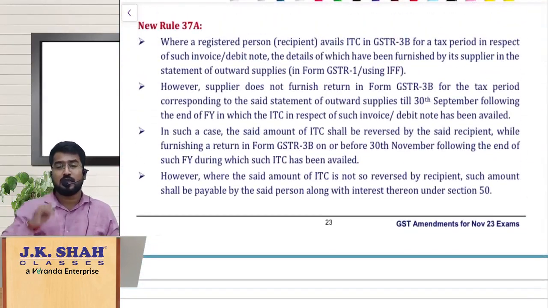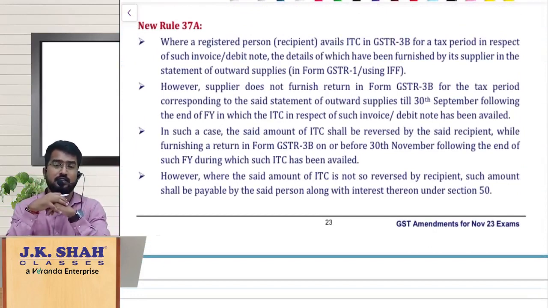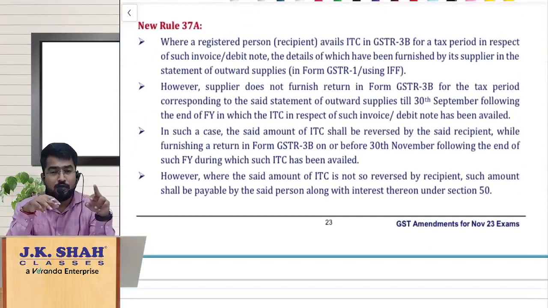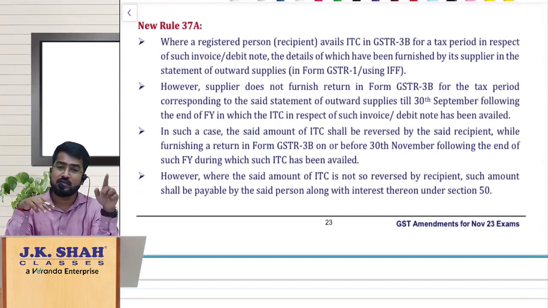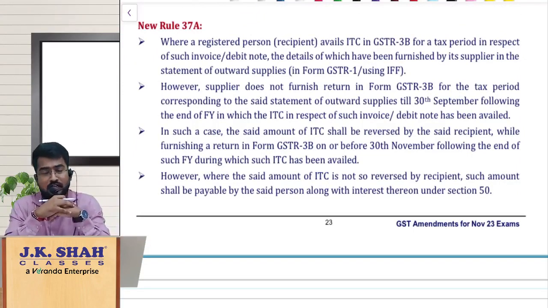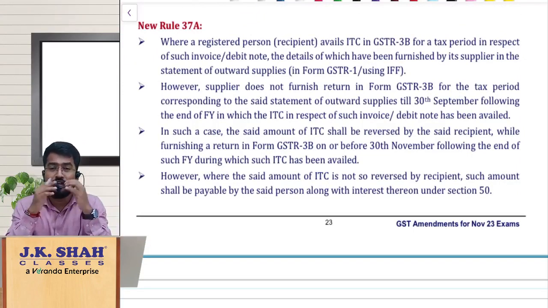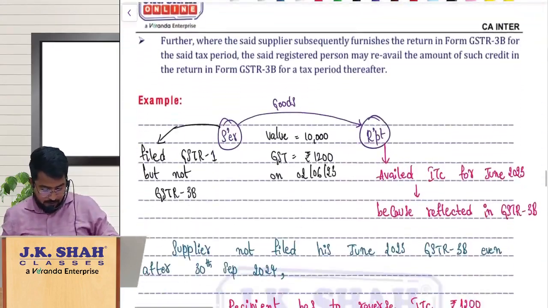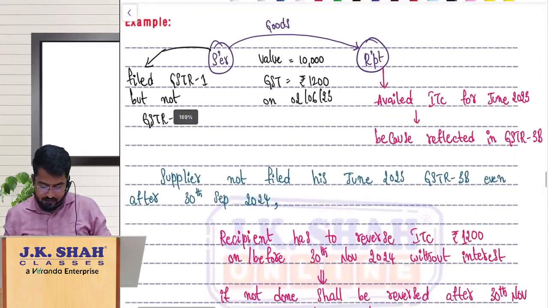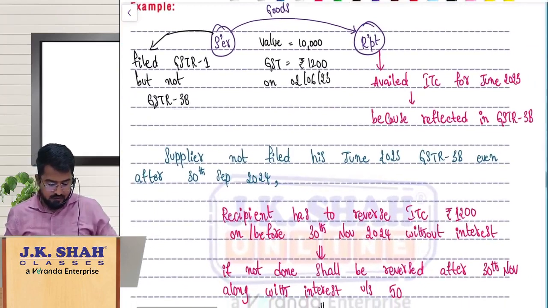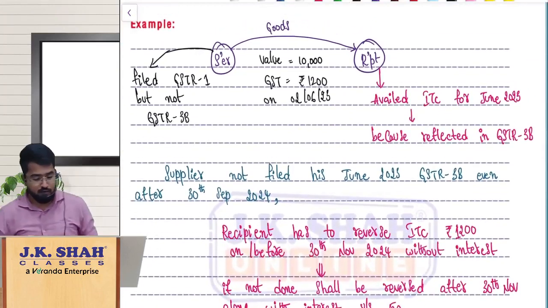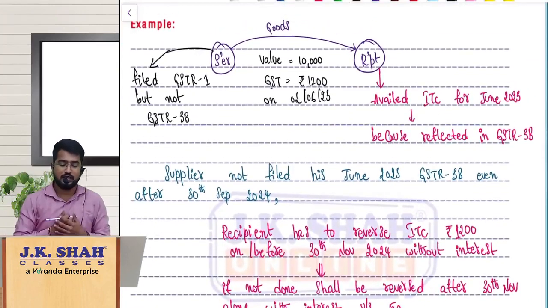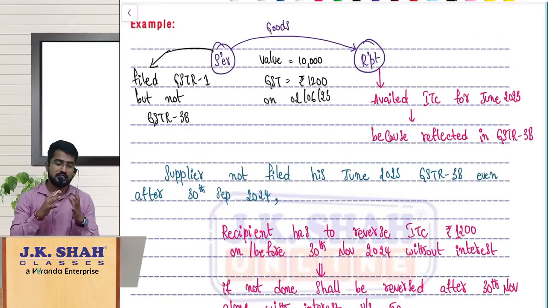If your supplier has not filed his GSTR 3B on or before the 30th September of the succeeding financial year, understand, let me take an example straight away here. The supplier is supplying some goods to recipient on 2nd June 2023 and the value is 10,000, GST on that is 1200 rupees, my dear friends.